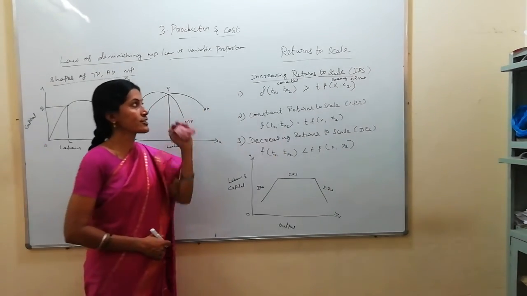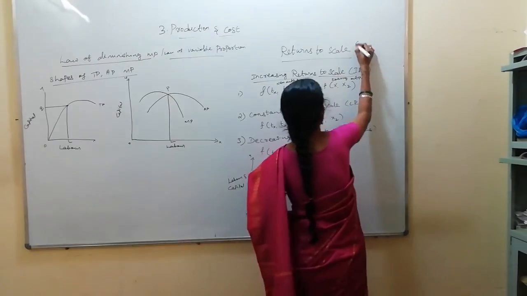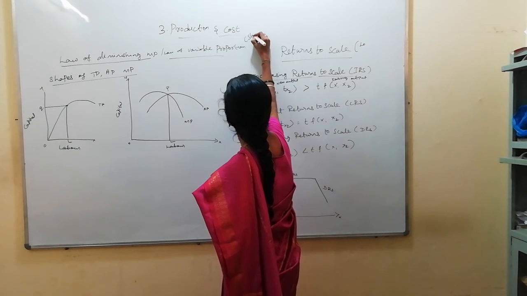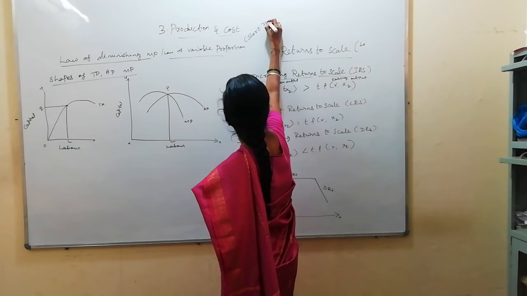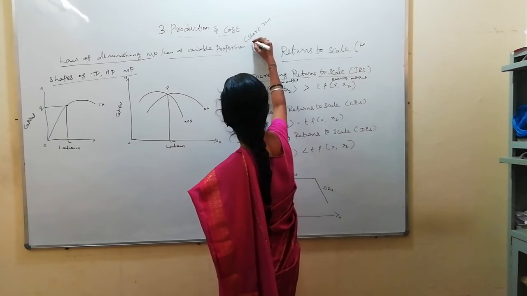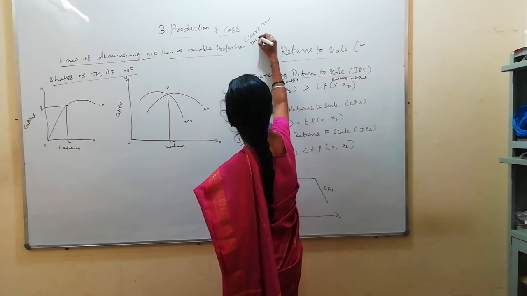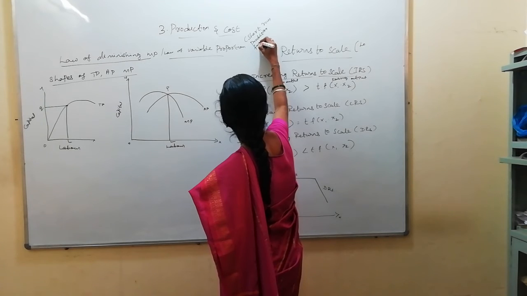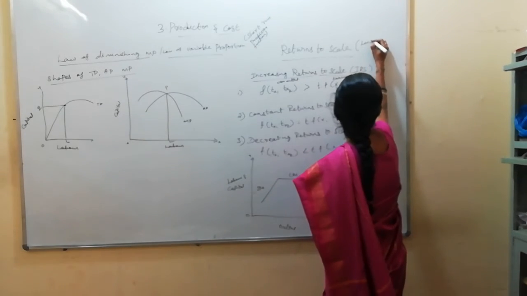First, returns to scale we will discuss. This is the long run production function concept. Variable proportion is the short run production function concept. Don't forget the difference between these two, then only we will explain the concept. Short run production function, the total product class, we will discuss in the next class. Long run production